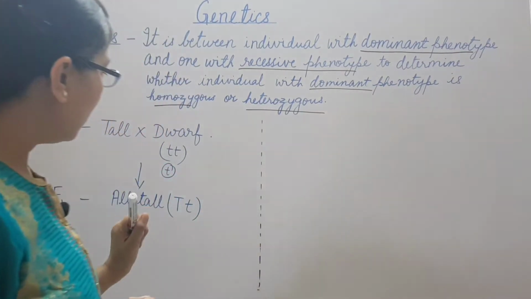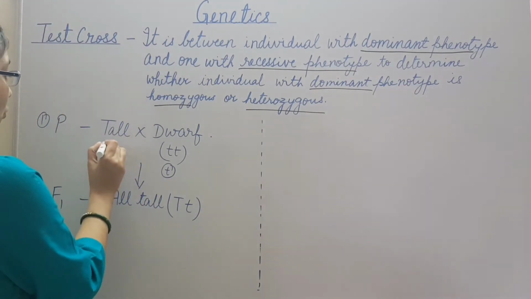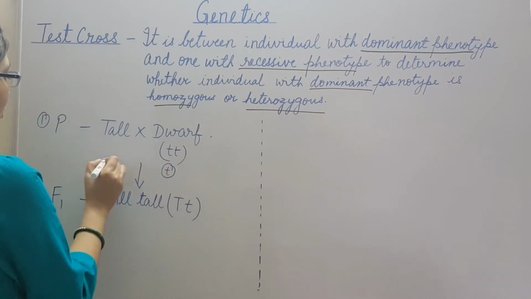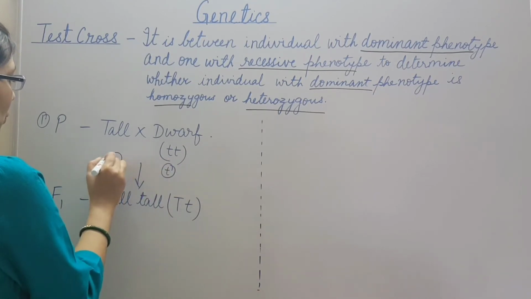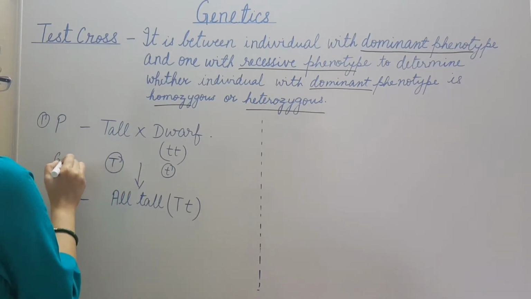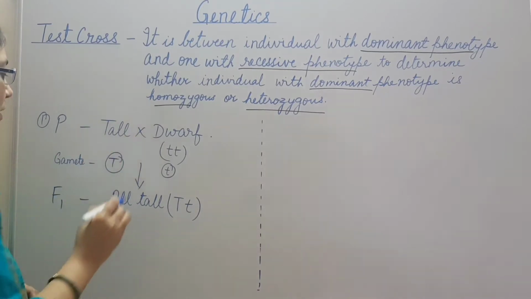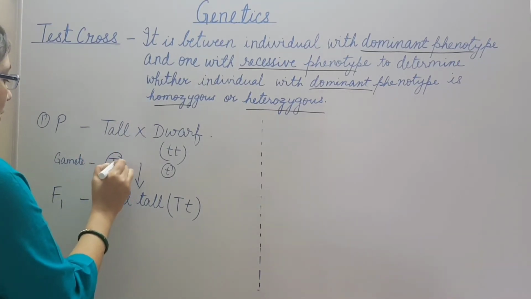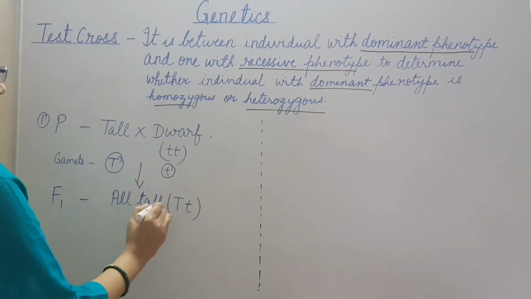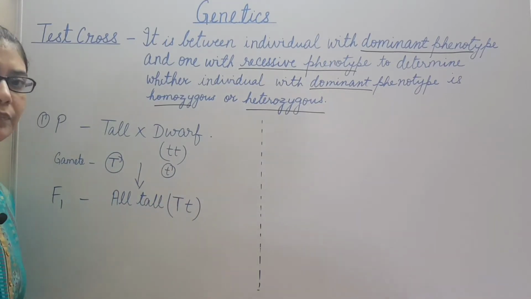Now from this we can take out the inference or the conclusion that this tall plant is producing the gamete which consists of the dominant allele. All the gametes produced by this plant have the dominant allele, and when these gametes fuse, then we get all the tall plants which are heterozygous.